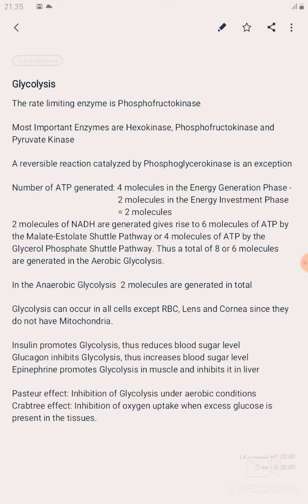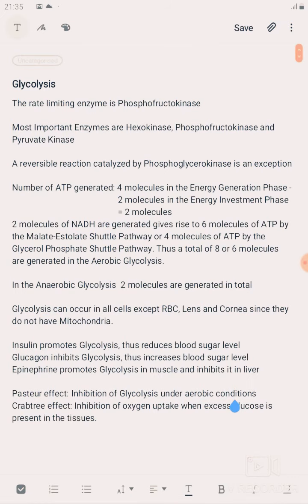The number of ATP generated in the anaerobic glycolysis is as given below: 4 molecules in the energy generation phase, 2 molecules in the energy investment phase, and thus resultant 2 molecules.